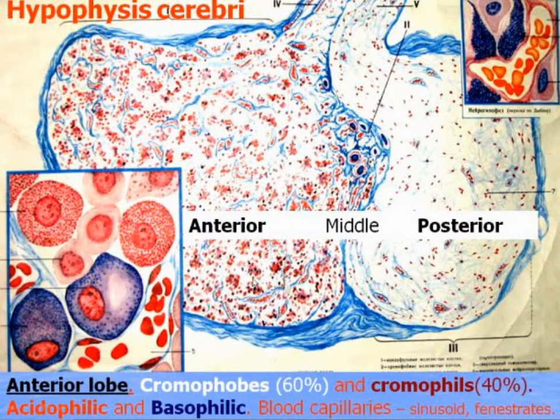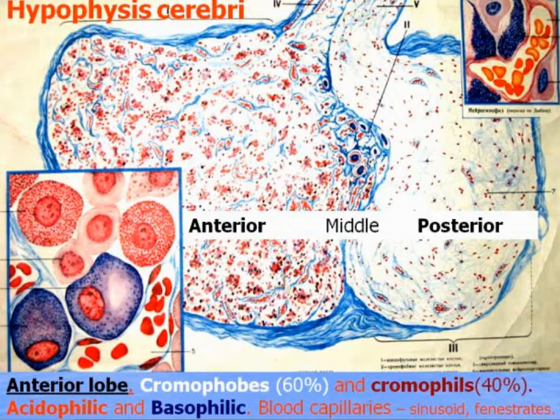In the anterior lobe there are 2 groups of cells. Chromophobes, the light and pale stained. They compose 60% of the parenchymal epithelial cells of the anterior lobe. And chromophils, which like dyes,